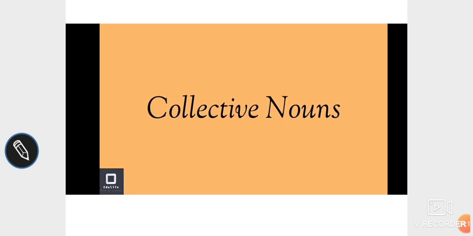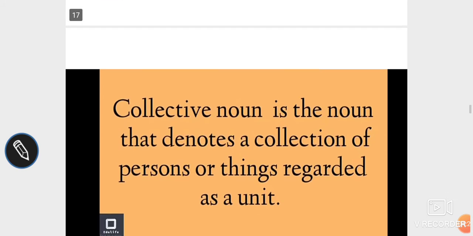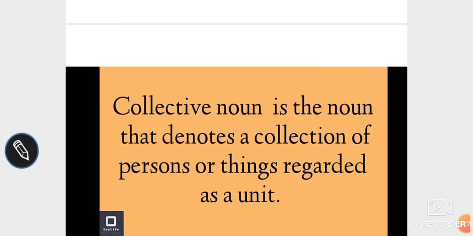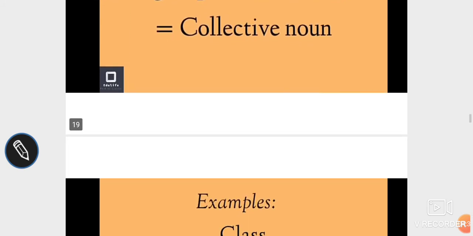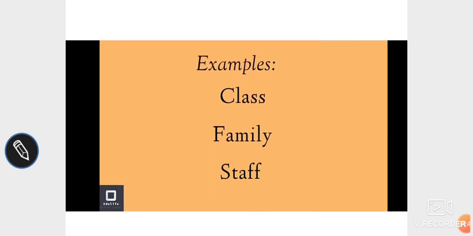Collective nouns. A collective noun is a noun that denotes a collection of persons or things regarded as a unit. So children, a collective noun is a special name for a group of people, animals or things of the same kind. For example, class, family, staff, etc. So boys and girls of a class, members of a family, teachers or workers of a staff, etc. These are all collective nouns.